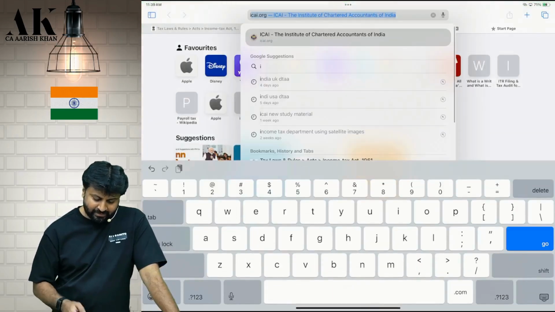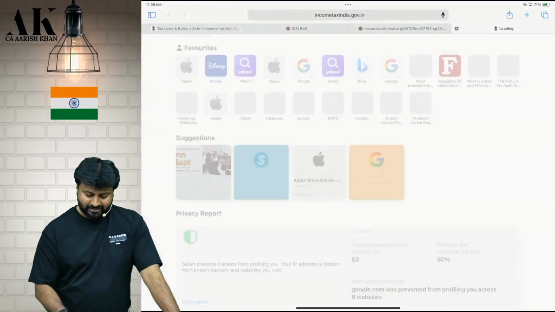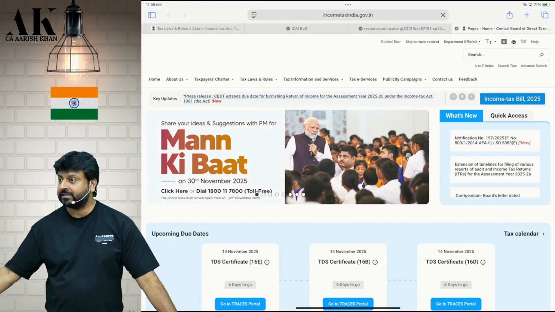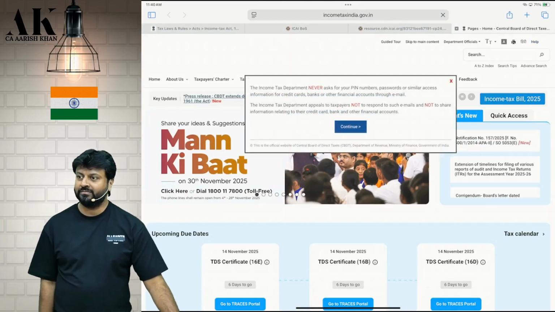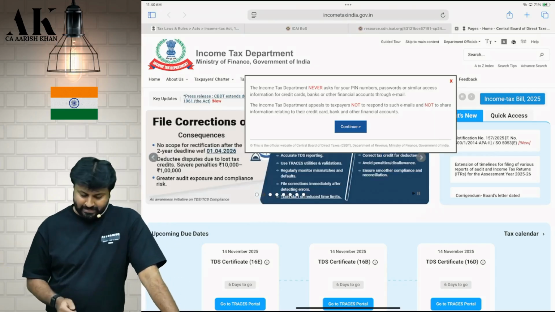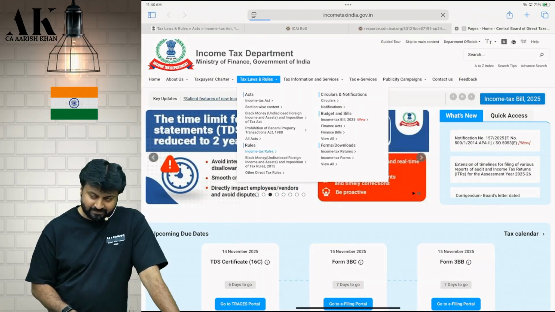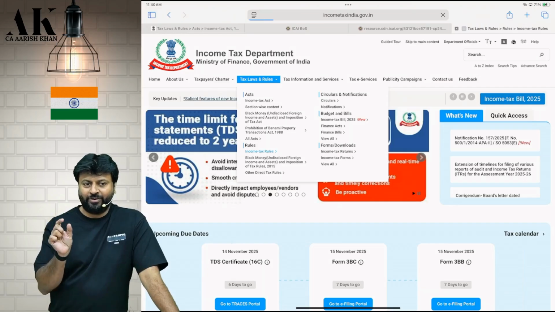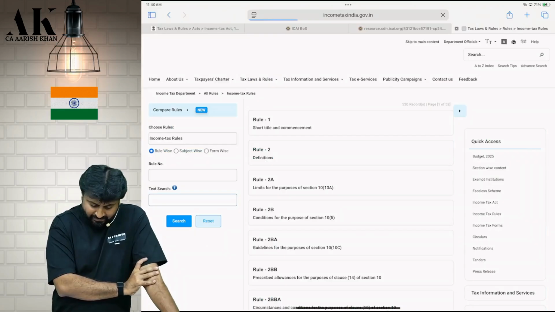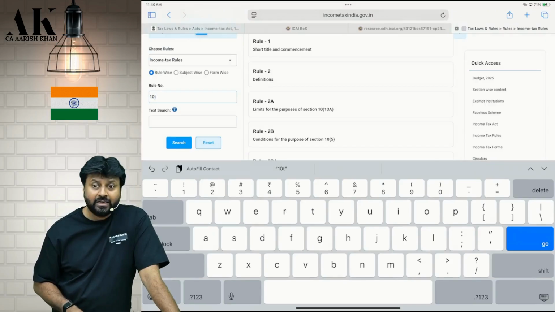CBDT. Check. Tell me the rule number. After 8 years, I rechecked it. Have they rectified this? Yet no. 8 years back, I used to say that there is a mistake. Even today, there is a mistake: when the employee cost is exactly 40%, it is coming in both the cases. Rule number, tell me. 10 E.